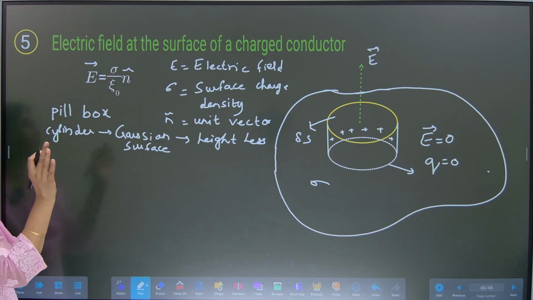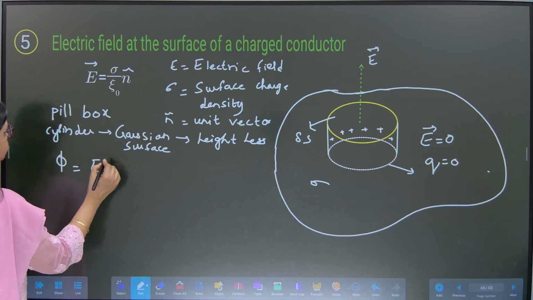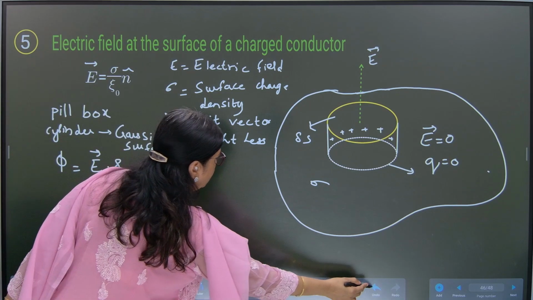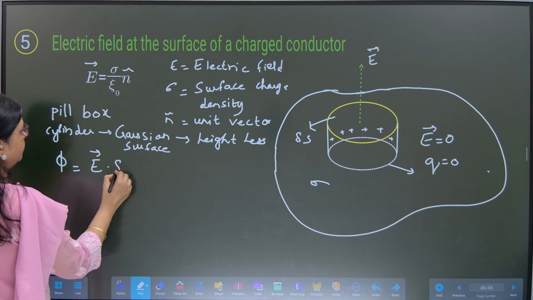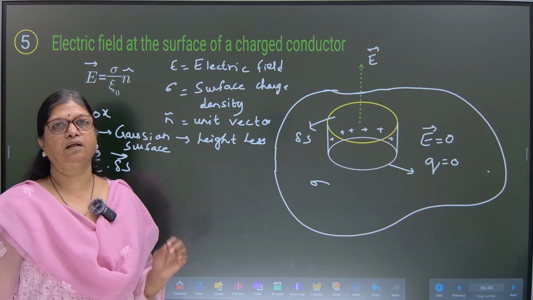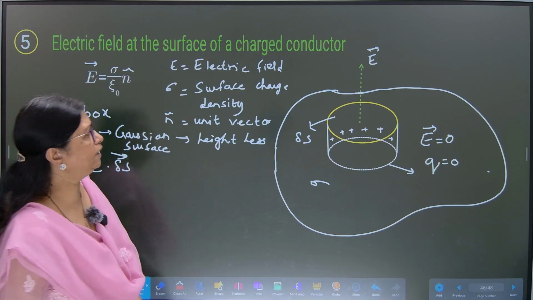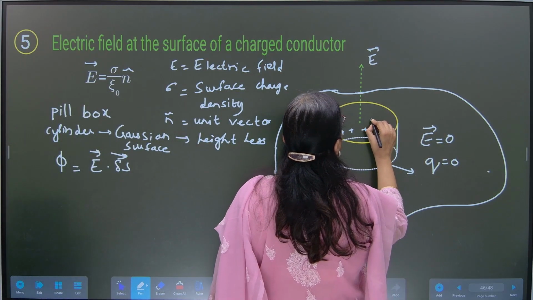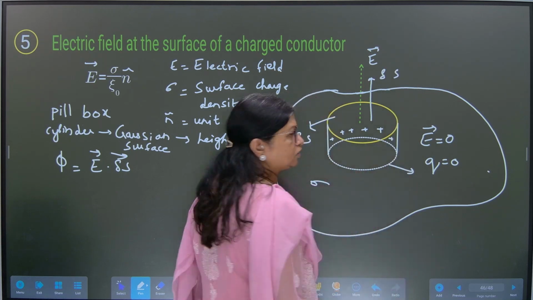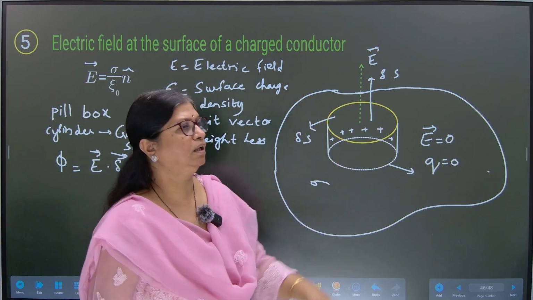Now using the definition of flux, we can write the formula of the flux as E vector dot delta S vector. Now we already have the knowledge of how to draw the direction of the cross section area, which is radially outwards. How is it?